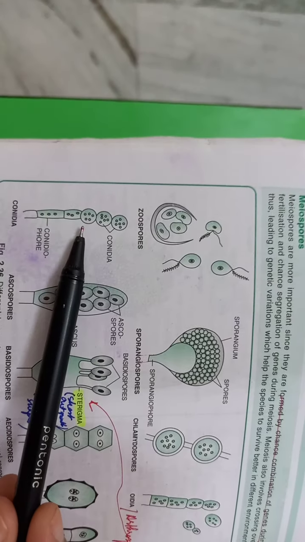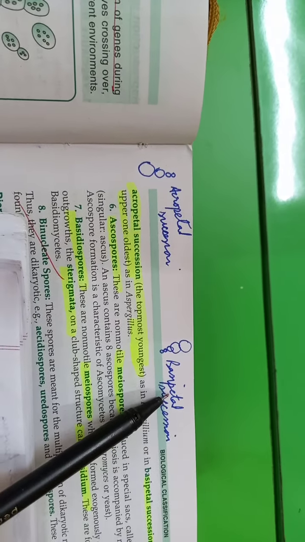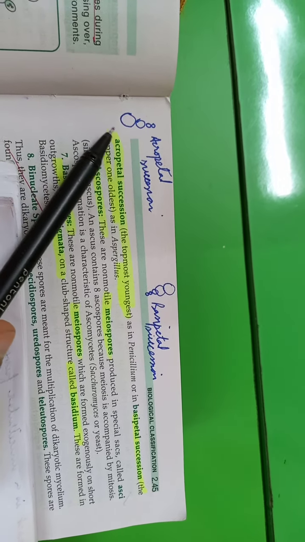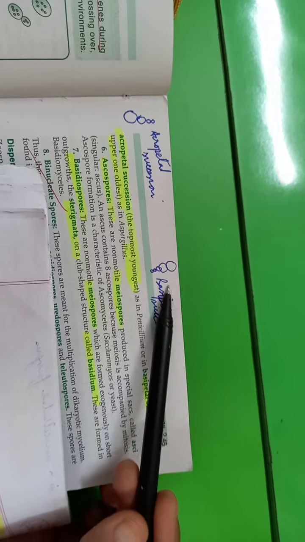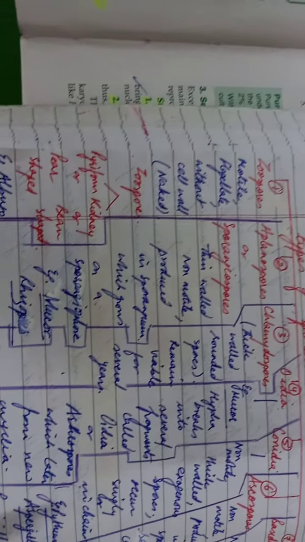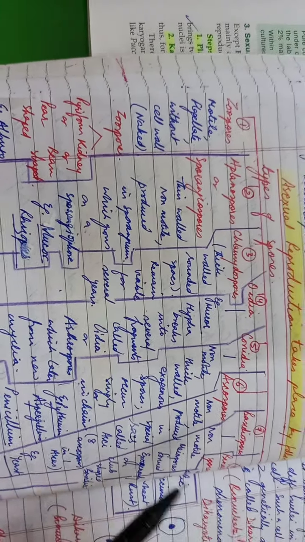They are arranged in two types of succession. That is, these conidia, you've seen just now, they are non-motile, thin-walled exogenous spores, and they can be arranged in two types of succession, acropetal and basipetal. In acropetal succession, the youngest of the spores would be at the top and the oldest at the bottom. Whereas in basipetal, just the opposite. Here the uppermost would be the oldest, whereas the youngest would be at the bottom. Examples in conidia, here we have three examples: Pythium, then Aspergillus and Penicillium. Right, so three examples in conidia.